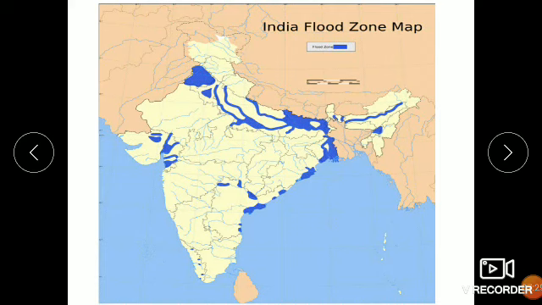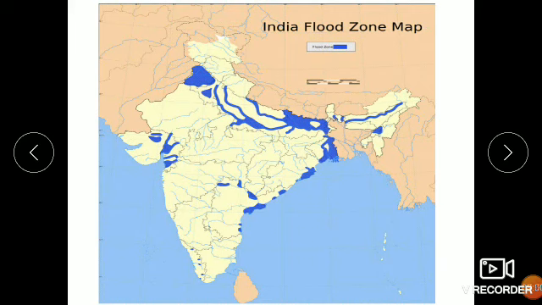And these rivers have carved deep gorges. Now a gorge is nothing but a narrow valley between hills and mountains. So the rivers have carved deep gorges by cutting the mountains. So everywhere in between the mountains there is a flow of river. Now Himalayan rivers cover a very long way from their origin to finally merge with the sea.